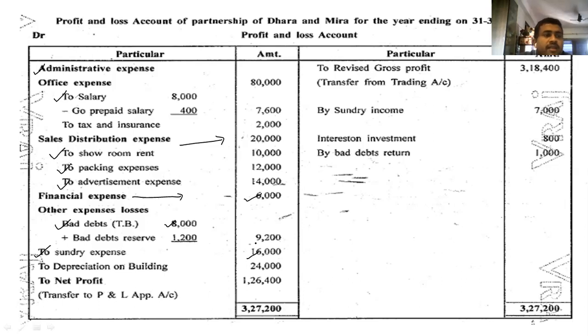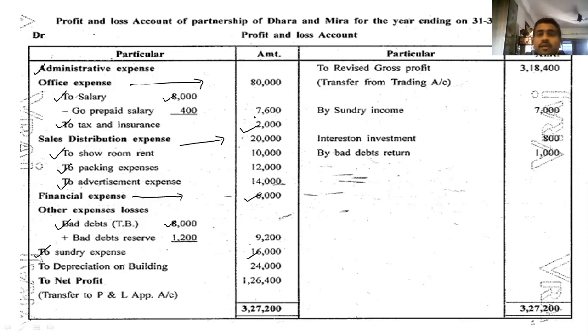After sundry, I can see salary is given to us. So go to salary. Here office expenses we have already written. Salary 8,000. Taxes and insurance. Again, it's an expense related to office. Taxes and insurance, outer column 2,000. Now the net profit which is given to friends, it's not correct. We know that some mistake has happened. So no need to write.